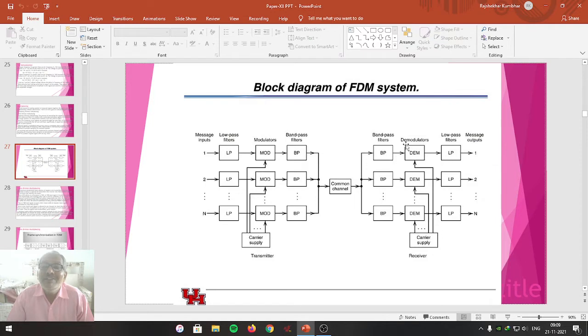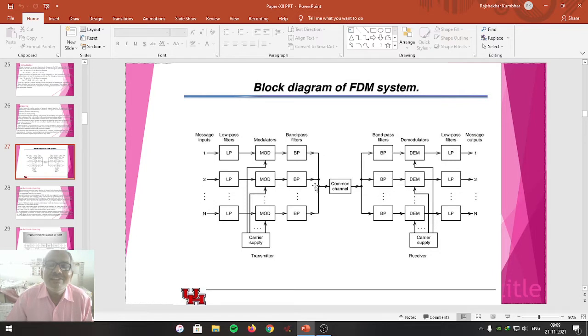The output of the band pass filter decides only that particular band and it is given to the demodulator, where the original signal is recovered, and that original recovered signal is given to the low pass filter. It again provides the original message, whatever was transmitted.